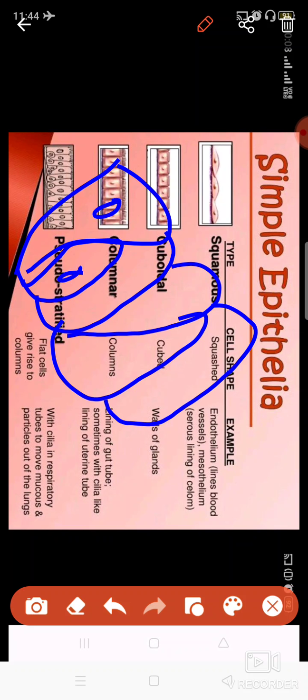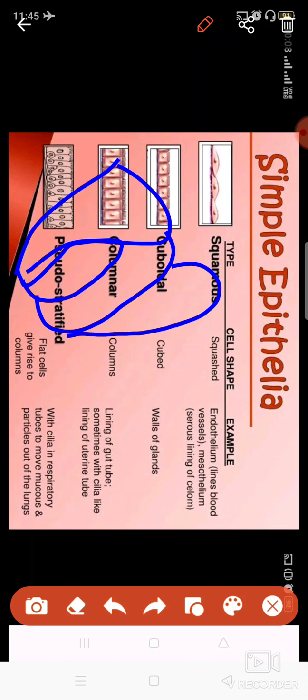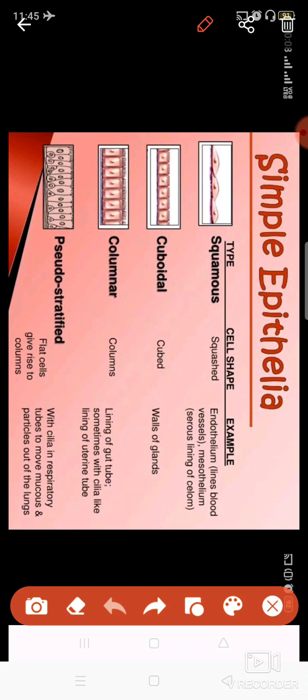That is why they look like they have more than one layer, but actually this is one single cell, and this is one single cell, because their length and breadth are not in proportion, unlike the other ones which are in proper measurement. That is why these look stratified, but are pseudo stratified. Pseudo means false. So these appear like stratified, but are actually simple epithelial tissues.